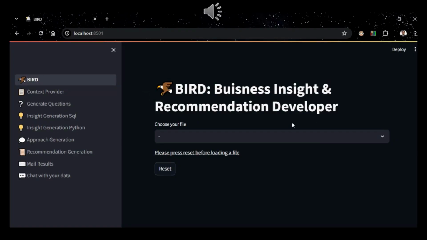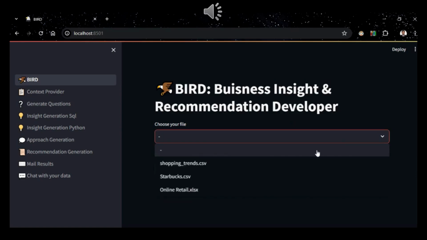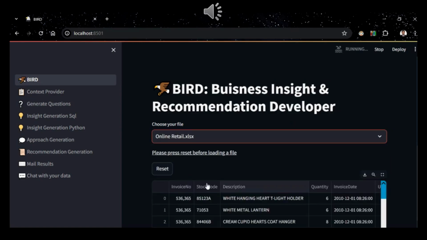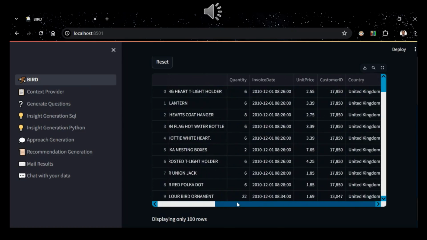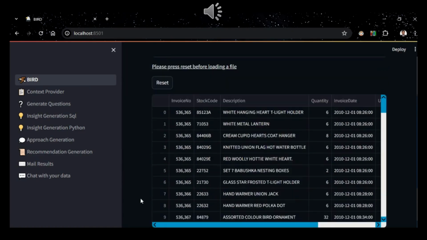This is the home page of BIRD. As for this example, let us assume I am an owner of an online retail business. So let me select the online retail data from the drop-down. BIRD will display the first 100 rows of the data for our reference.